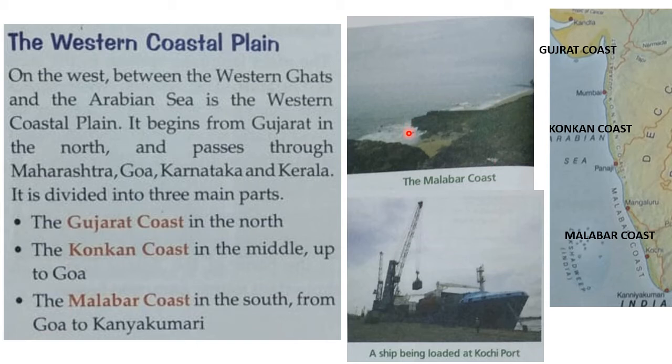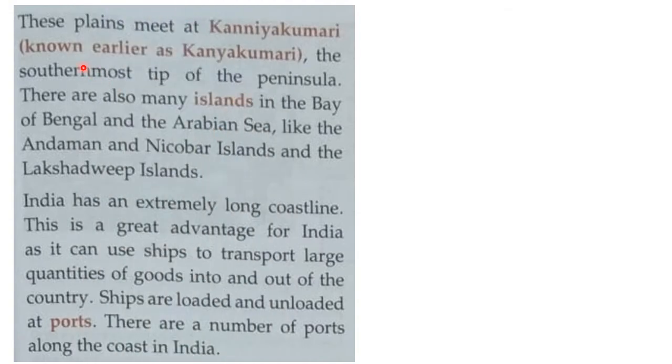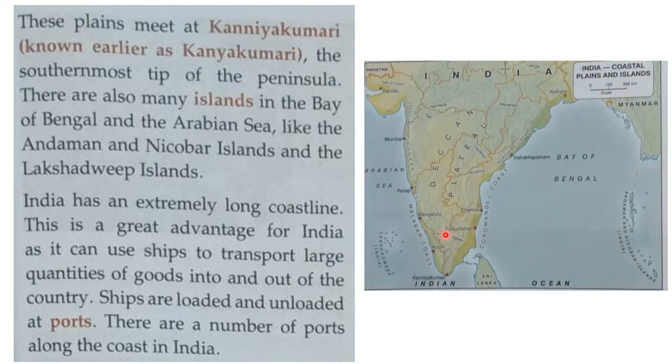See the Malabar coast in the picture. A ship being loaded at Kochi port in Kerala. Both the western coastal plain and the eastern coastal plain meet at Kanyakumari. Kanyakumari is the southernmost tip of the peninsula.